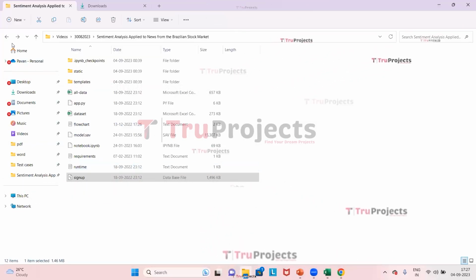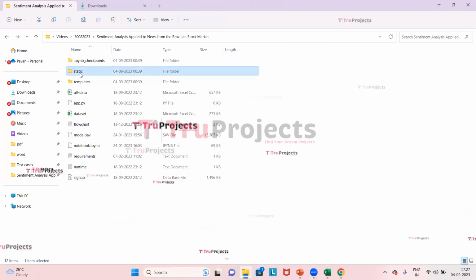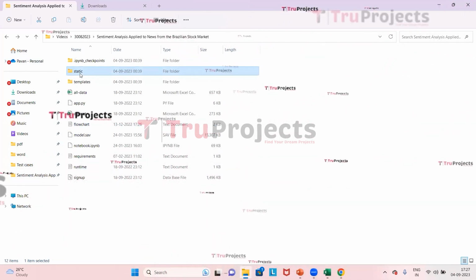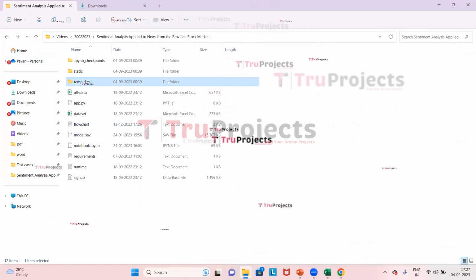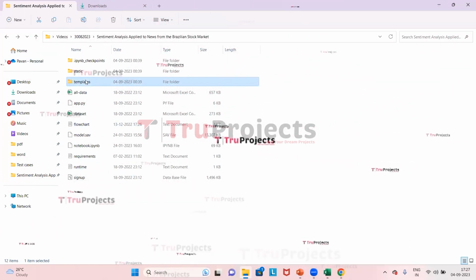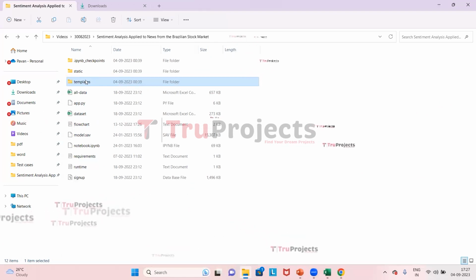This is the code folder of the project. This is the static folder. This folder consists of files related to CSS, JavaScript and Bootstrap files. This is the templates folder. This folder contains all the HTML pages used in the project. It typically includes files like index.html, about.html, etc., which represent different pages of the website.